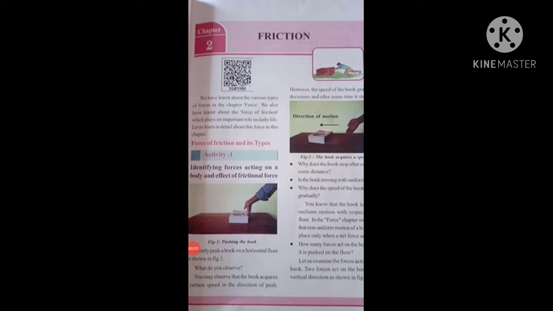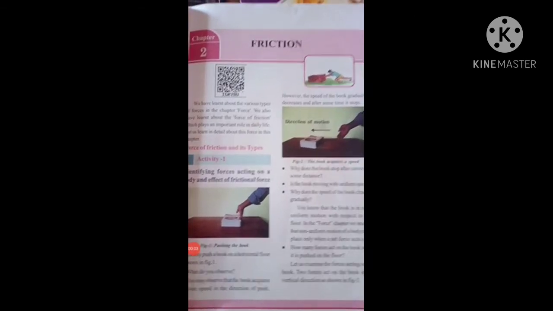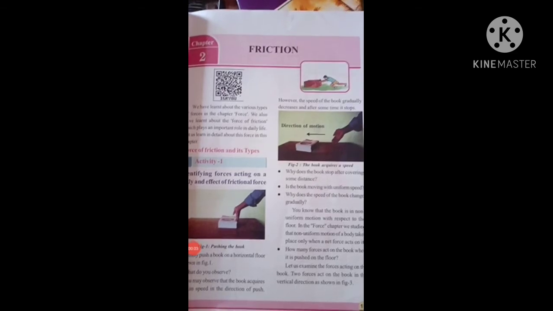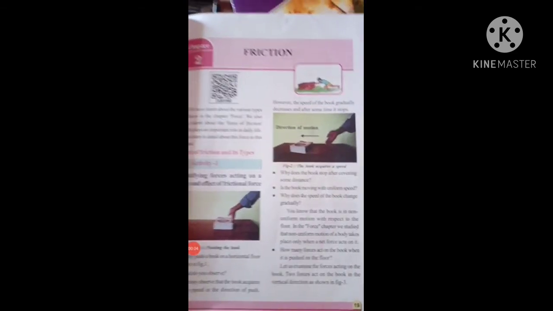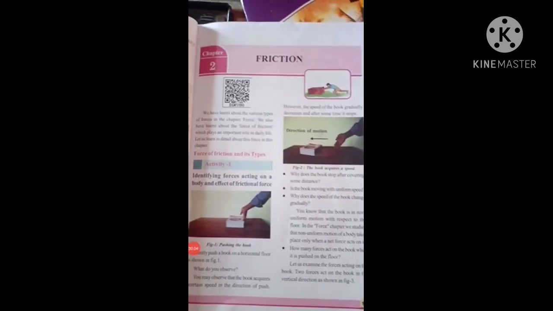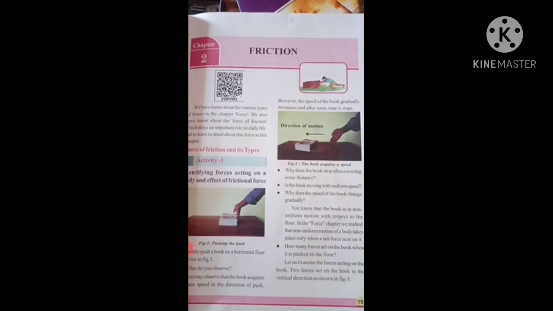See here, what is the meaning of friction? Friction is what stops the movement of an object on a surface, or the surface applies resistance to stop the moving object, or the force which opposes the movement of an object is called friction. In Telugu, friction is called Gharshana. In your textbook, on the right side, one picture is there. All of you observe that picture.